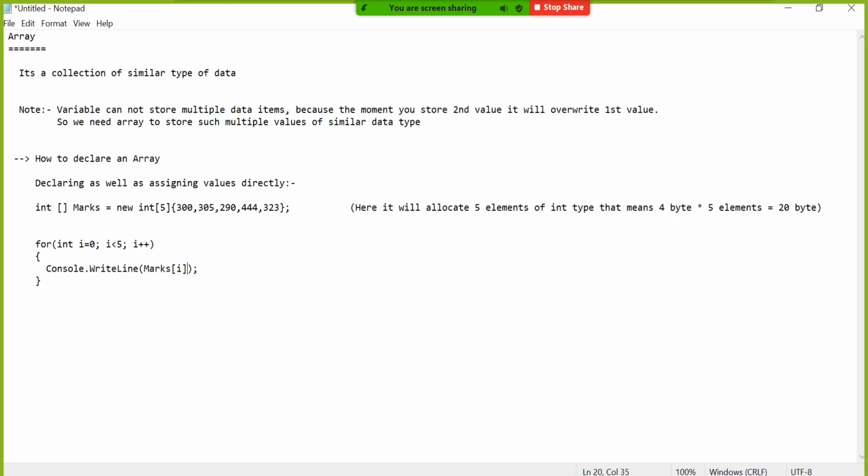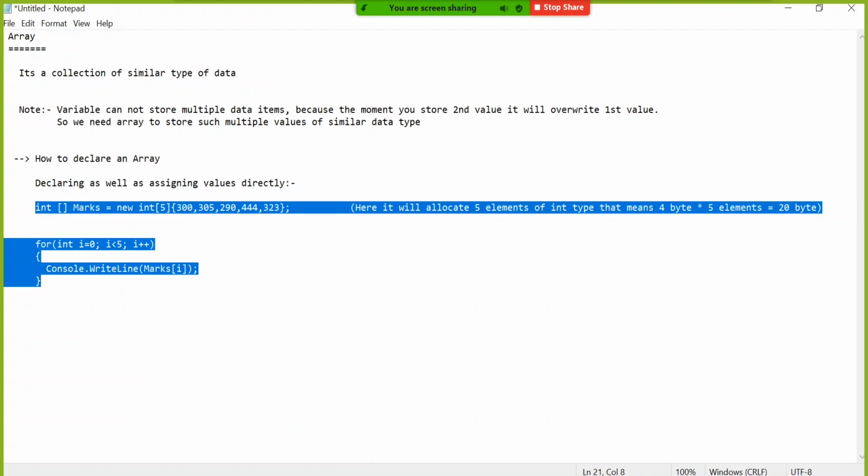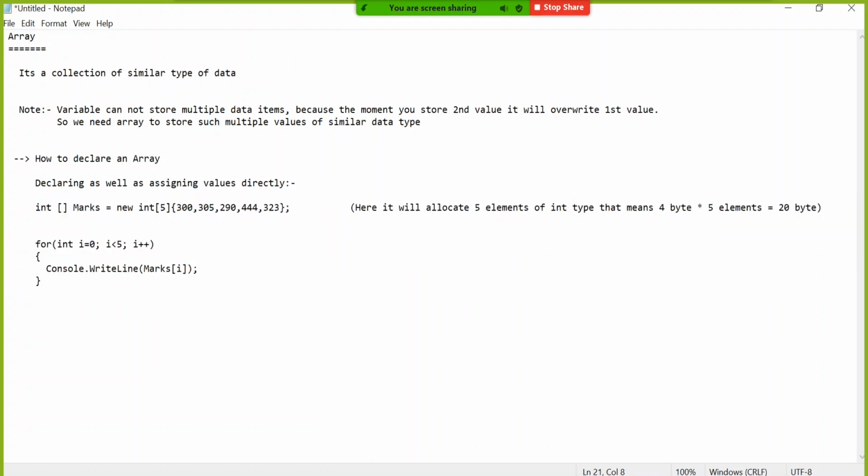This is the syntax to display the ith value instead of i itself. Try to understand. i itself means 0, 1, 2, 3, 4, 5. The ith value means the 0th value, first value, second value, and so on. So these two lines, let's take them to our program and try.